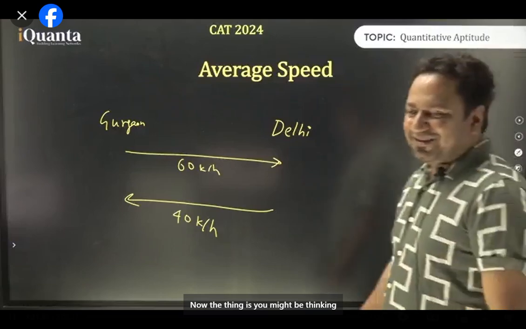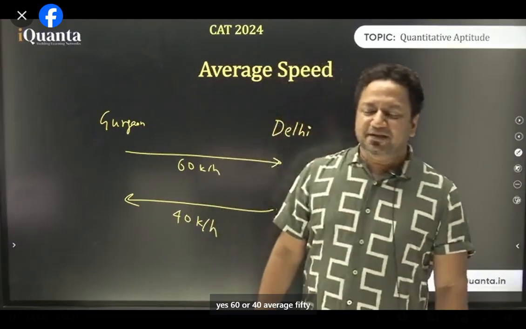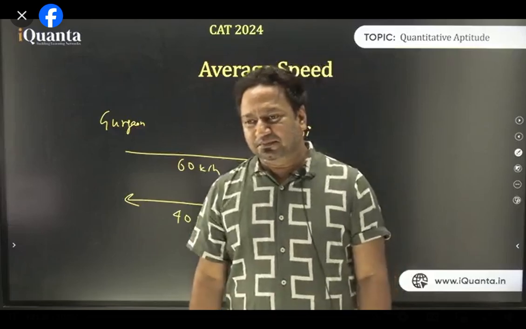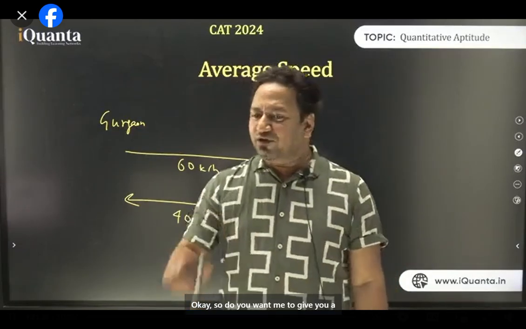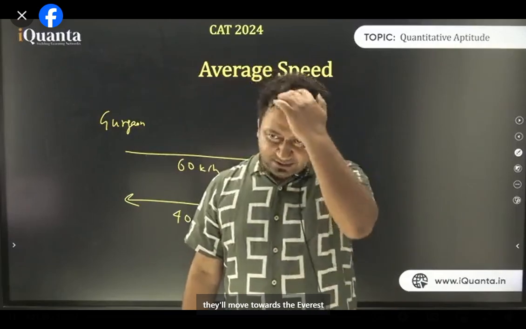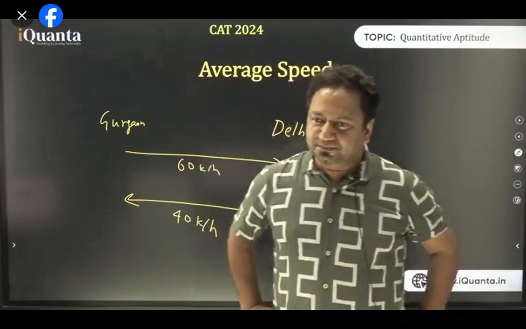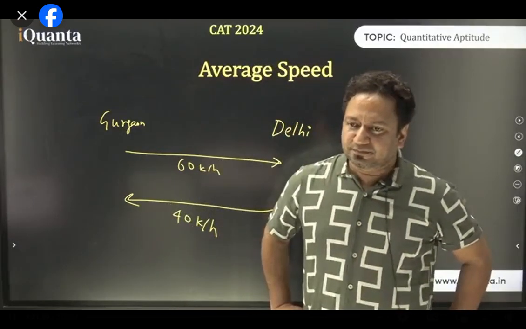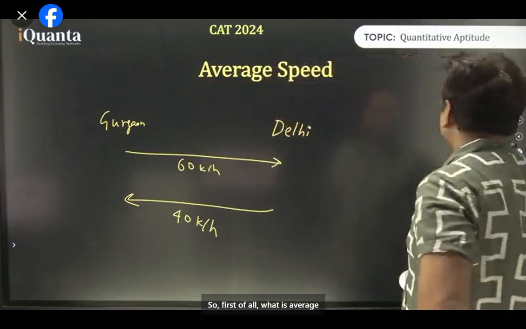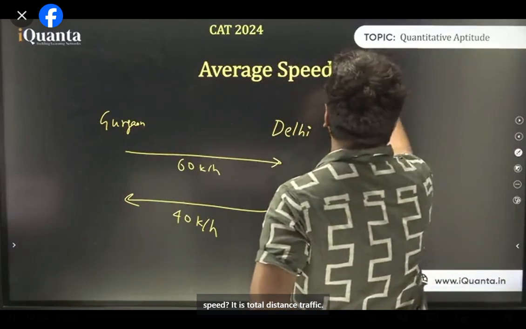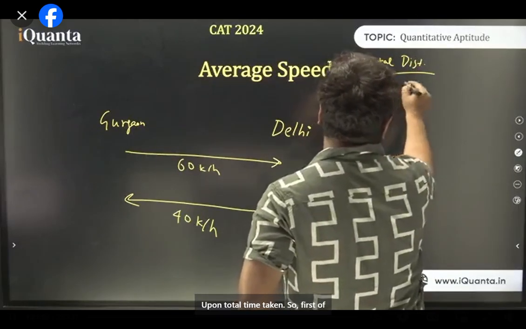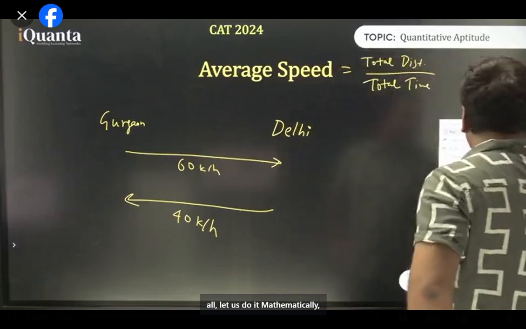Now, you might be thinking, यार 60 और 40 का तो average 50 ही होता है. But why is 50 wrong? Do you want me to give you a real life example to make you understand why 50 is wrong, and then move towards the average speed concept? First of all, what is average speed? It is total distance traveled upon total time taken.